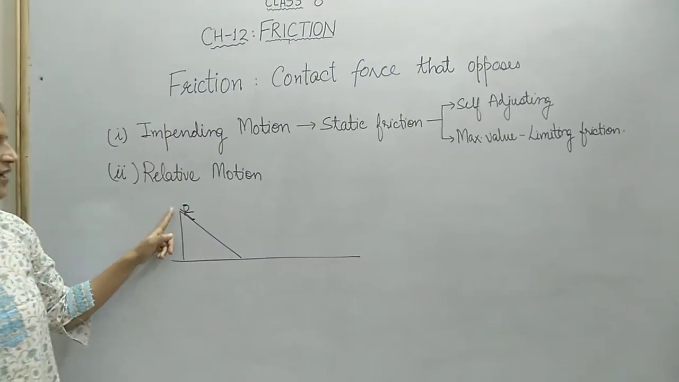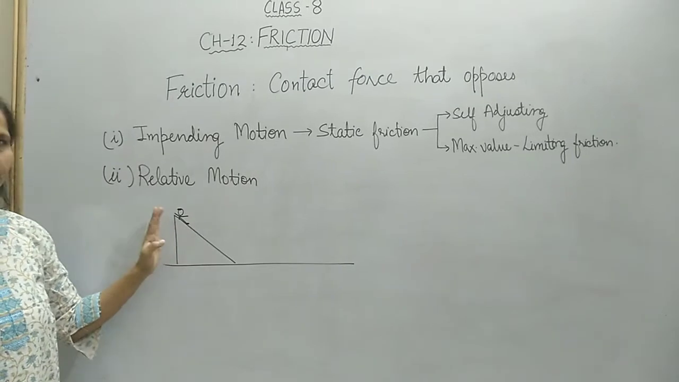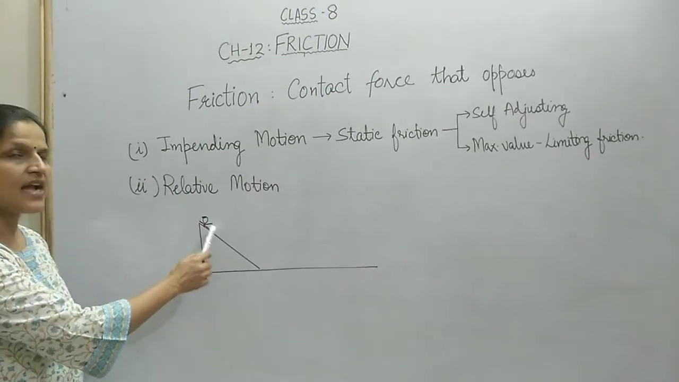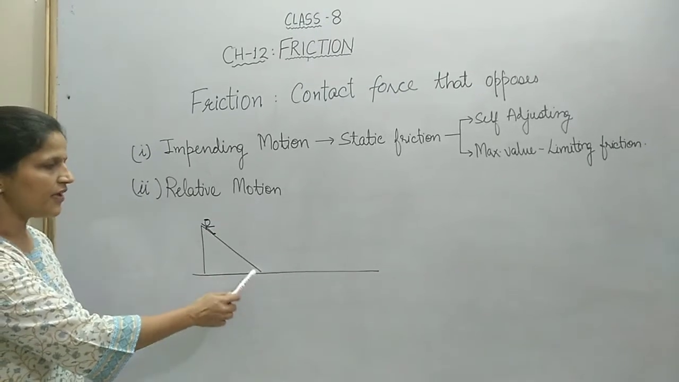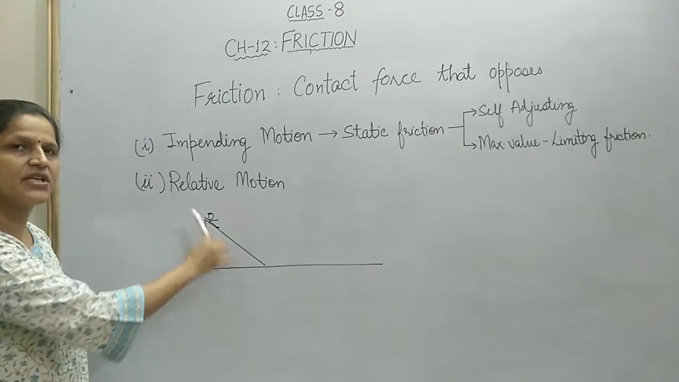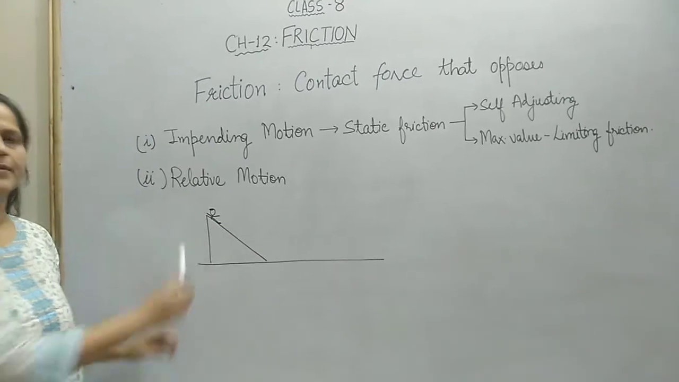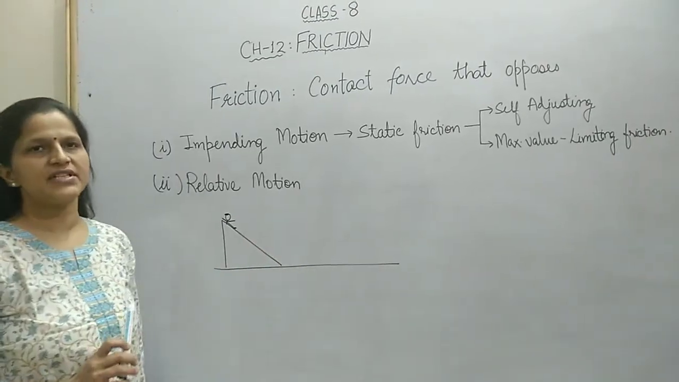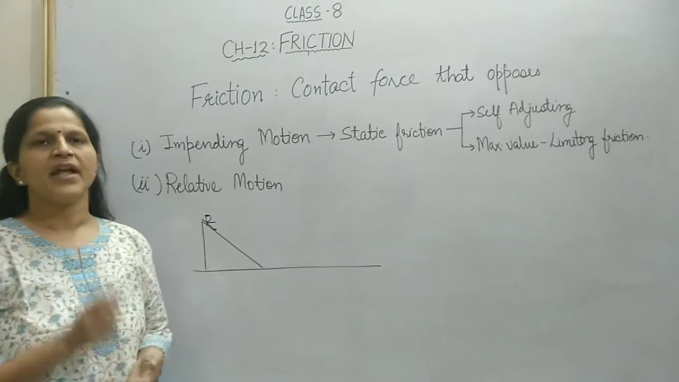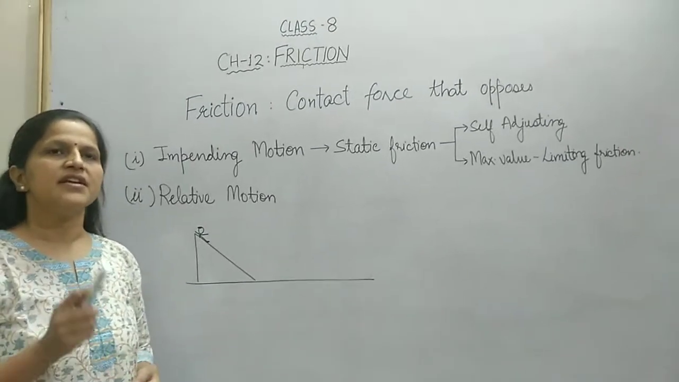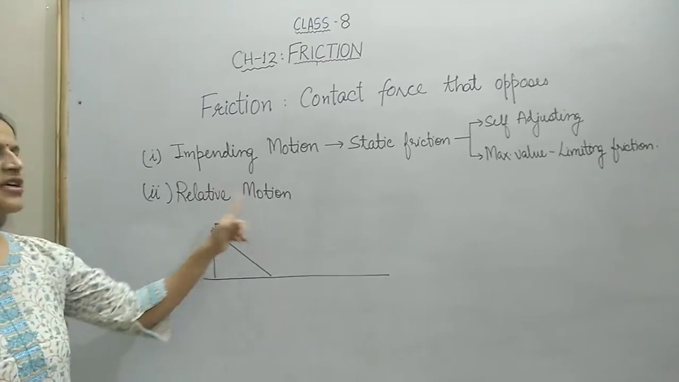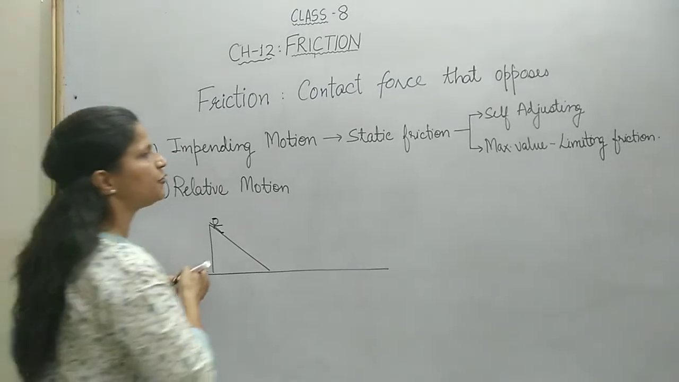Suppose this is a child sitting on a slide at the top. When he slides down, we can say that the child is sliding down or moving down, whereas the top portion of the slide is moving back or away from the child. So whenever there is some relative motion between two surfaces in contact, we find that some opposition comes into play, and this opposition is known as force of friction due to relative motion. And force of friction due to relative motion can be of two types.